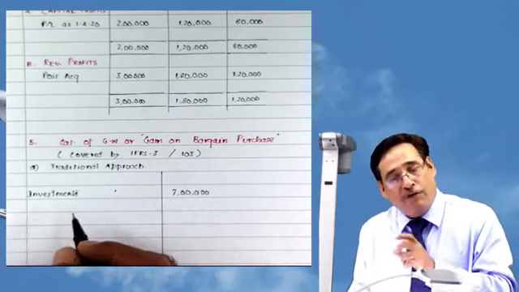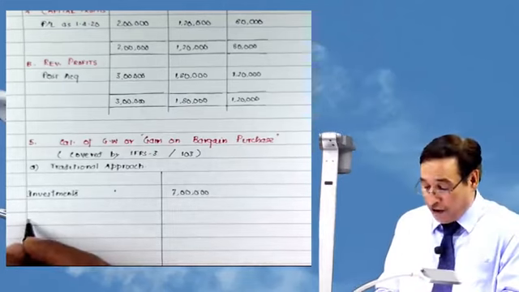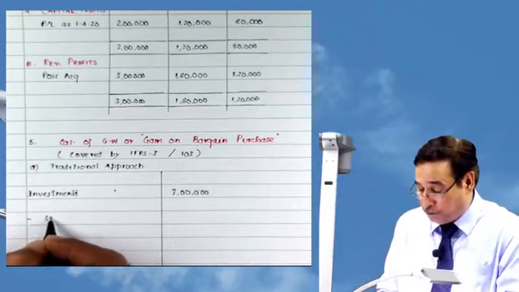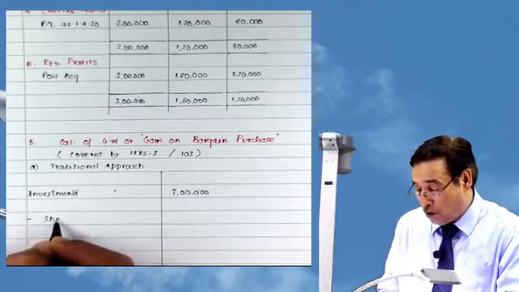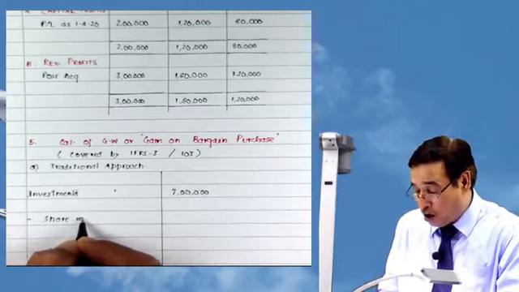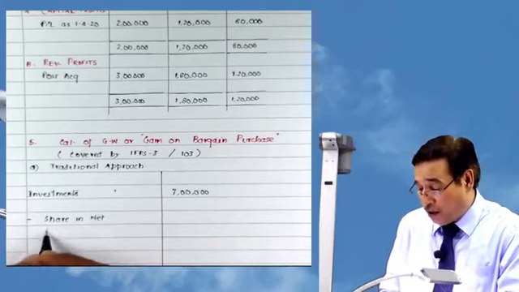So investments you have made, in lieu of that, what you acquired, we call it share in net assets. Remember one thing.